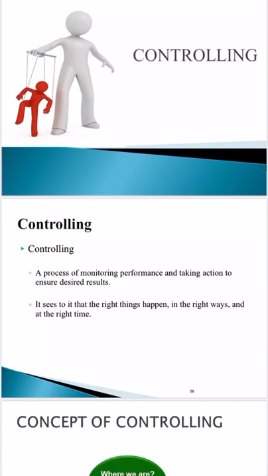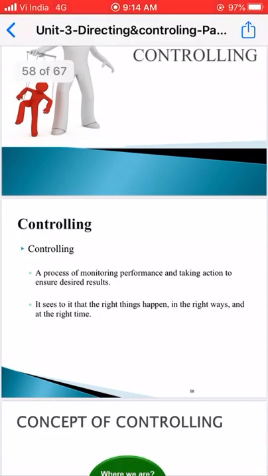If the performances are very good, then we can appreciate them for their work, but if the performances are very poor, like if the target is not achieved by the employees or subordinates, then we need to take corrective actions on these employees. So controlling is nothing but a process of monitoring performance and taking action to ensure the desired results.